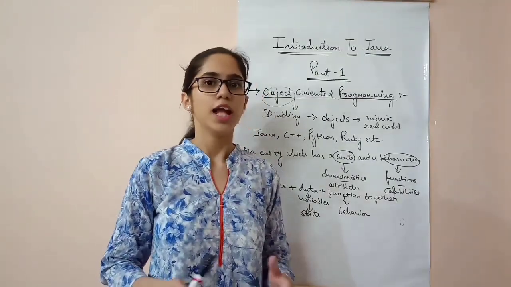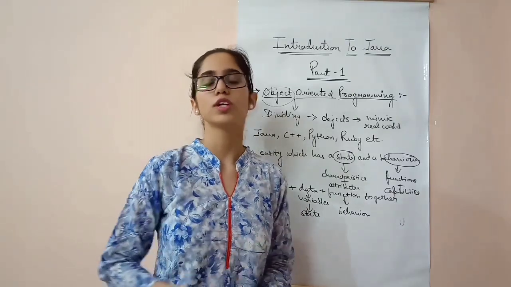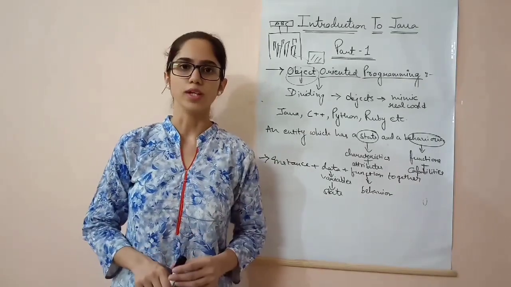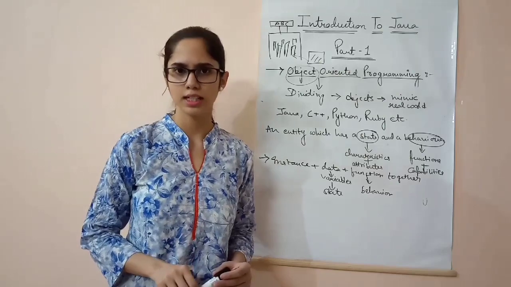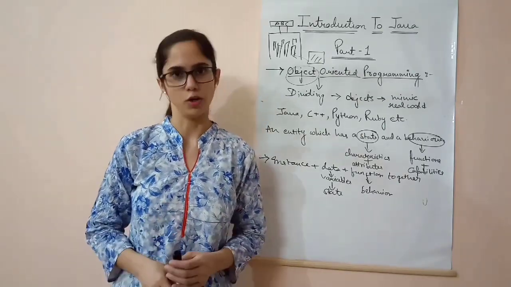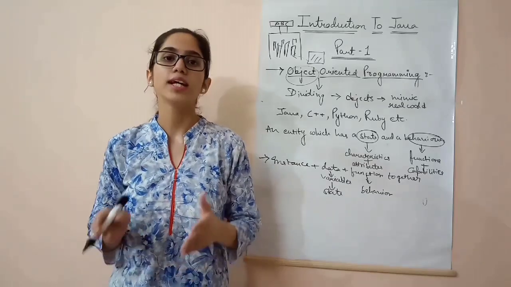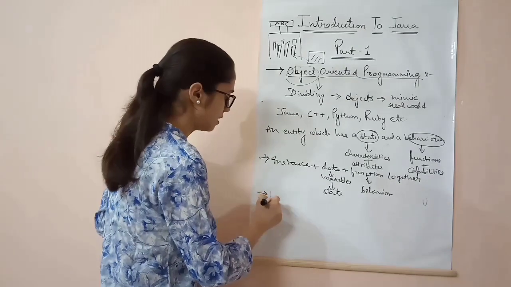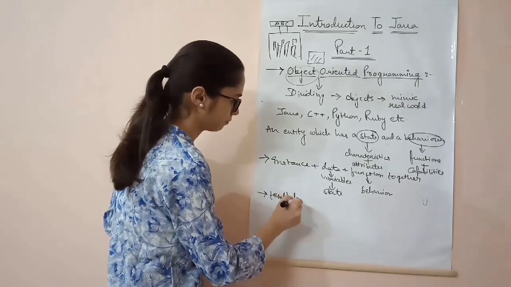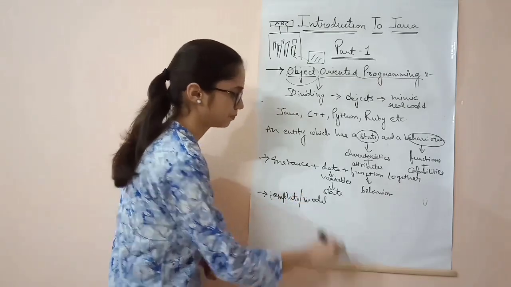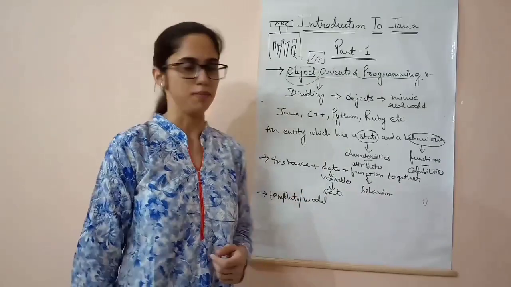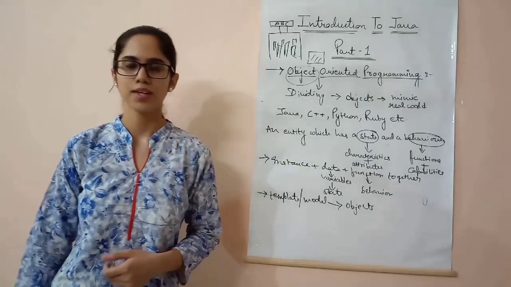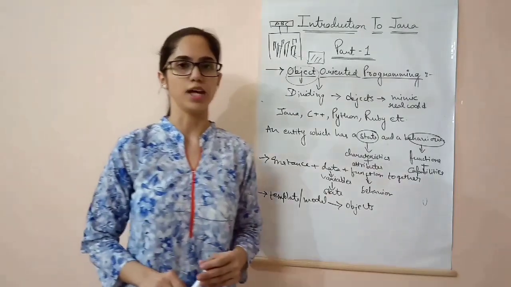Now, if I have to elaborate, I have to go through the concept of class. So let's see what a class is. To start with, I can say that without mentioning the class or the concept of class, I cannot talk about object. Why? Because object is created from the class. Let's see what a class is. Class is a template or a model based on which objects are made.